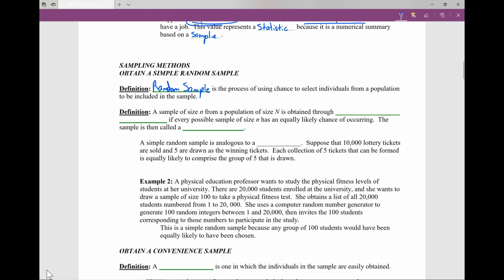So a sample of size n, lowercase n, from a population of size capital N is obtained through a simple random sample if every possible sample of size n has an equally likely chance of occurring. The sample is then called a simple random sample.